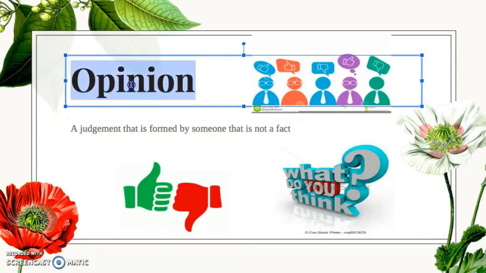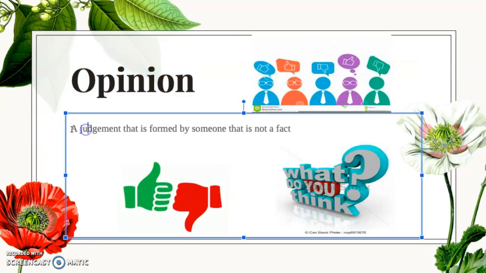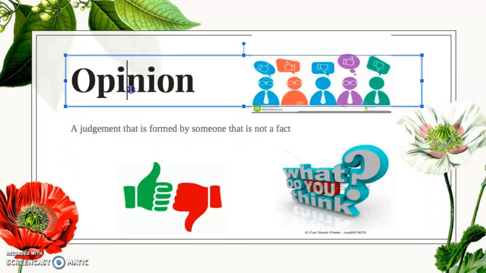Let's do an opinion. What does an opinion mean? Let's go over the definition. A judgment that is formed by someone that is not a fact. For instance, an example would be me saying, my favorite color is blue. That's my own judgment. That's my own opinion.